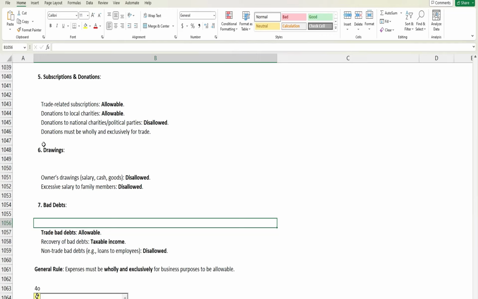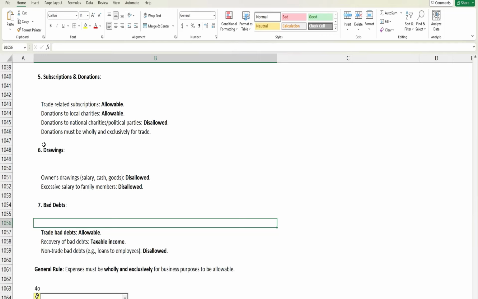Basically, the general rule in order to consider an expense is that, first of all, it should be wholly and exclusively for the purpose of trade. If not, we can't consider it. Also we need to consider the remoteness test, that is, the expense has no link with the trade, and the duality principle, that is, the expense should not have more than one purpose. These things need to be considered before deciding whether to allow this expense against trading profit or not.